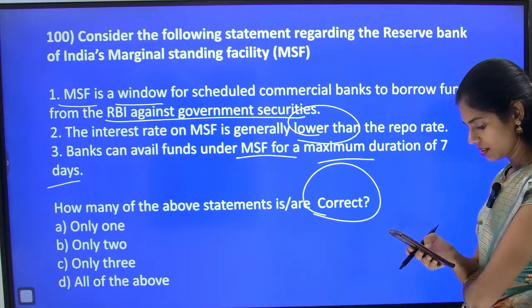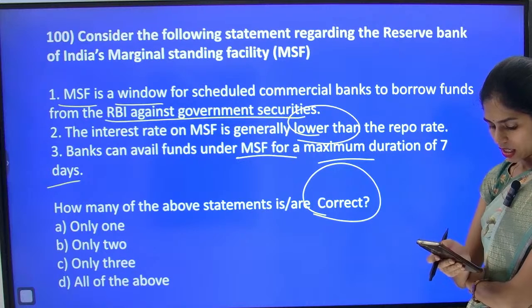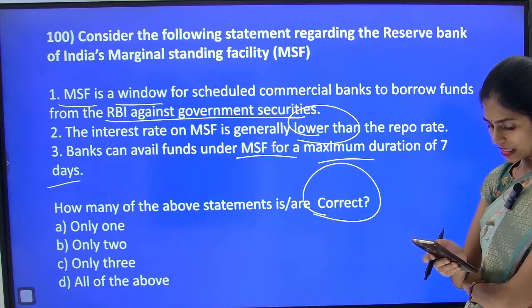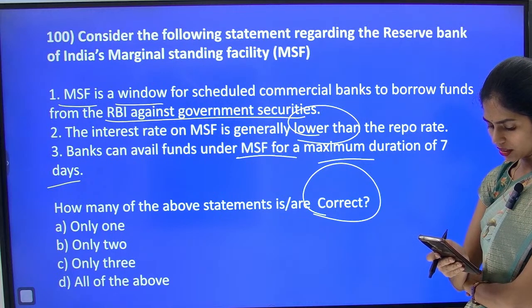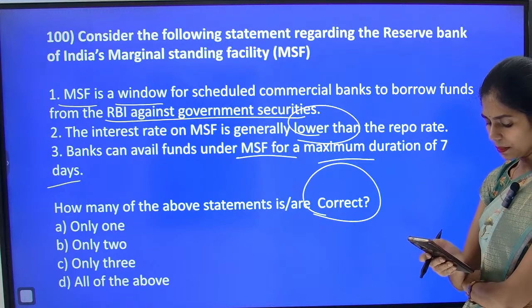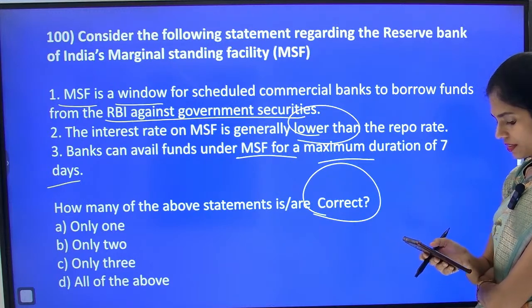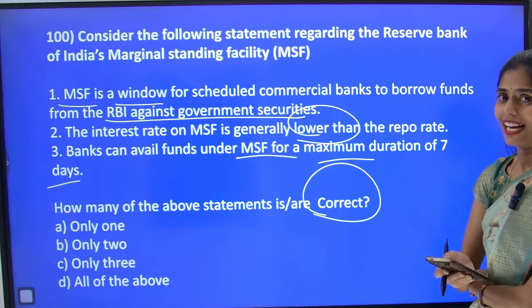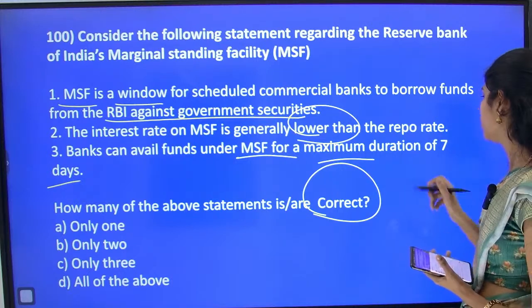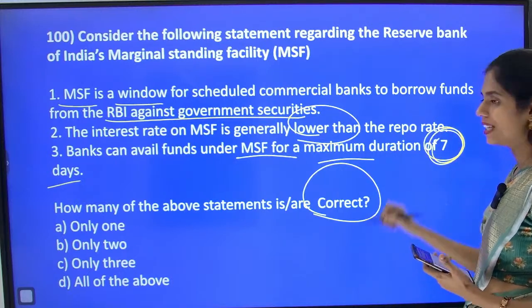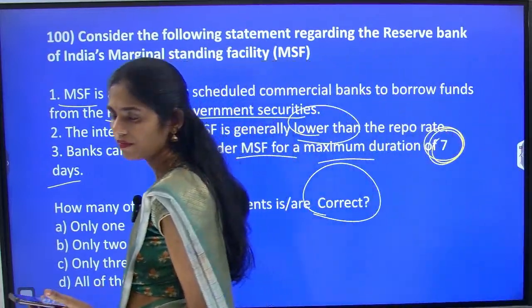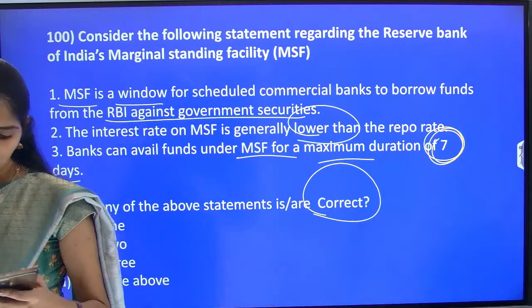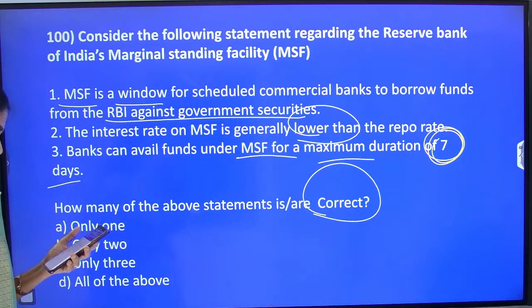Pavan A, Samson B, Vikrant A. Aditya says 1 is correct. 1 is wrong. Anudeep says 3 is odd. Okay. Especially in the banking sector, you have to be very careful about duration, open market operations and so on, because they will give the numbers directly. So you have to be careful with that.